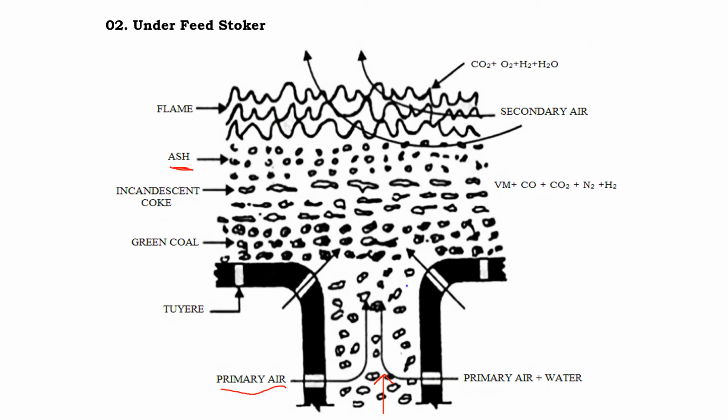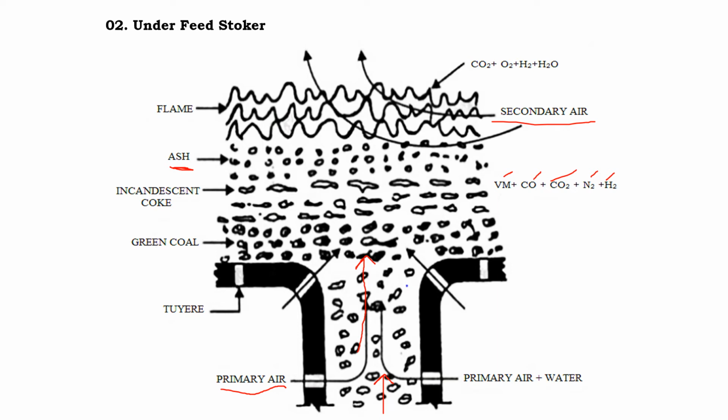As the green coal moves up, it reacts with the air, and we get carbon dioxide, carbon monoxide, volatile matters, nitrogen, and hydrogen, along with the water vapor. As the incandescent coke moves up, we supply the secondary air to make sure that the complete combustion takes place. This type of underfeed stoker is suitable for semi-bituminous and bituminous coals which have very high volatile matter.